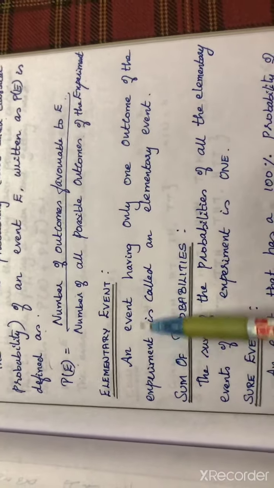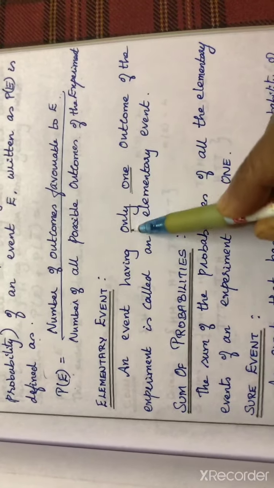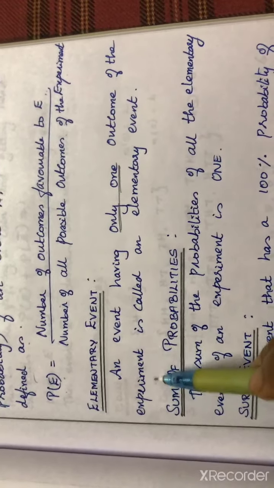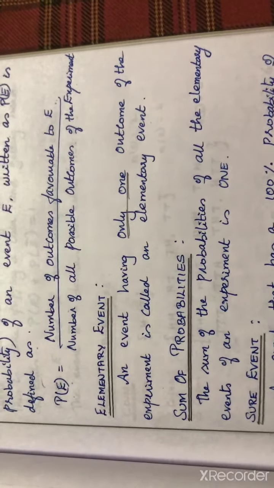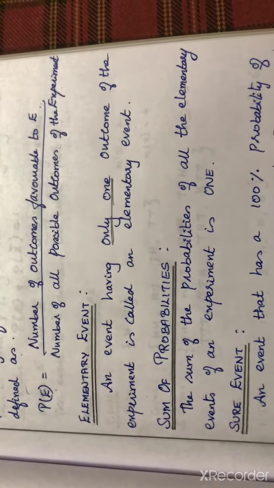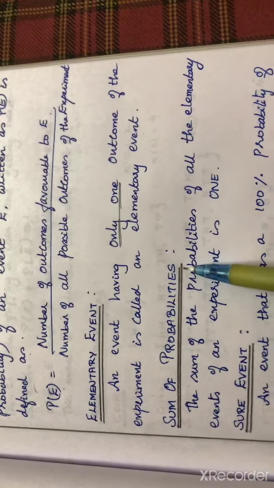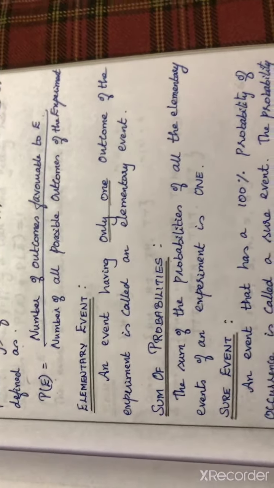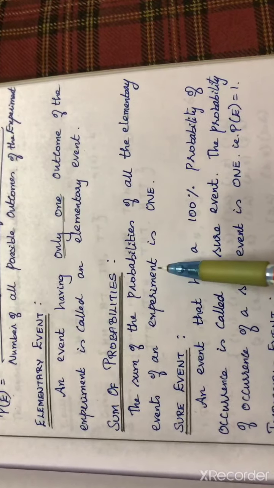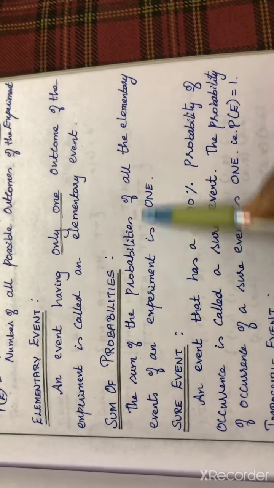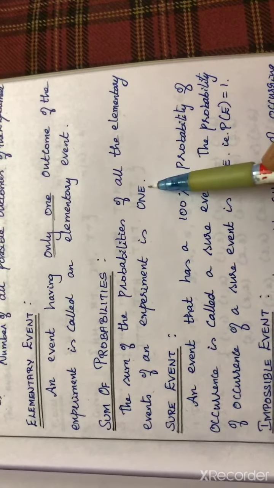Elementary event: an event having only one outcome. If the outcome of the experiment is only one, then it is called an elementary event. Sum of probabilities: you know that the sum of all the probabilities is 1. So the sum of the probabilities of all the elementary events of an experiment is 1.